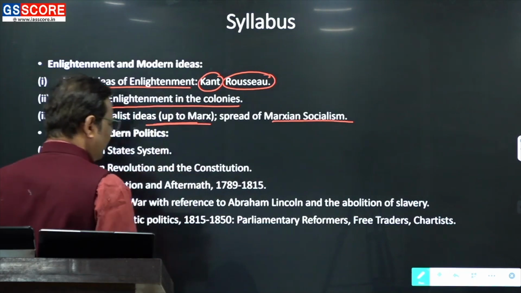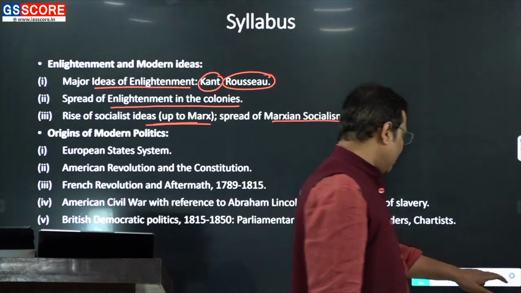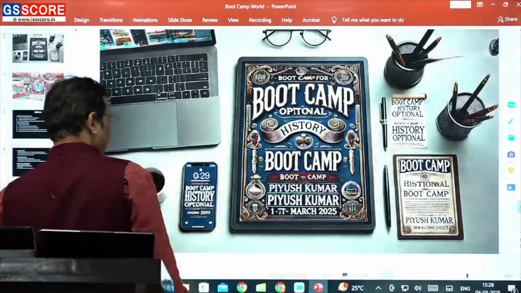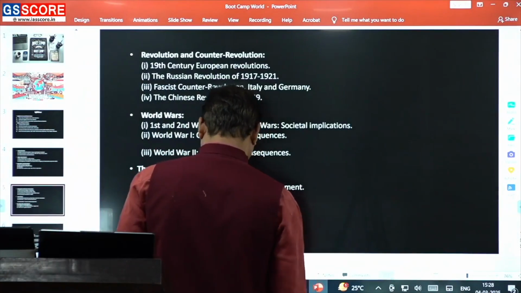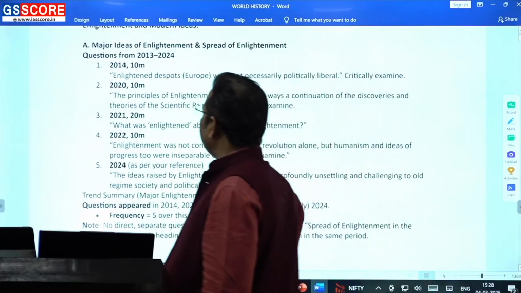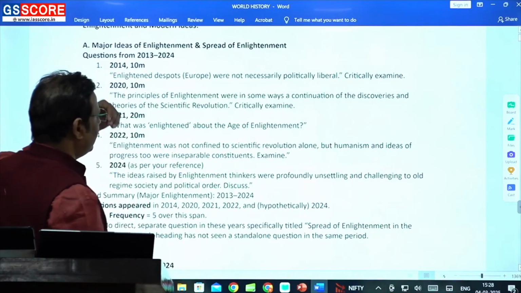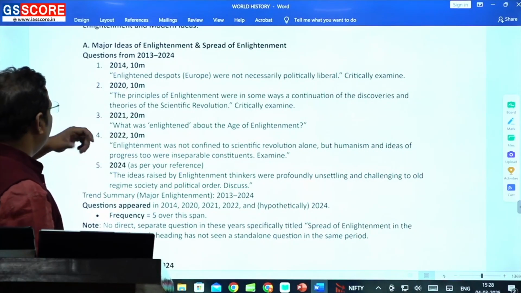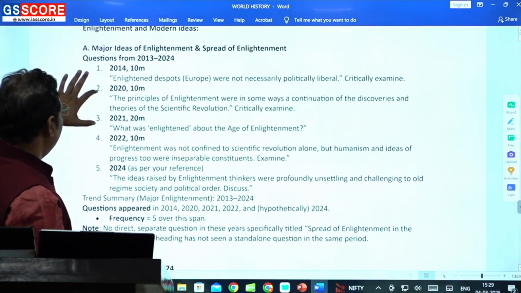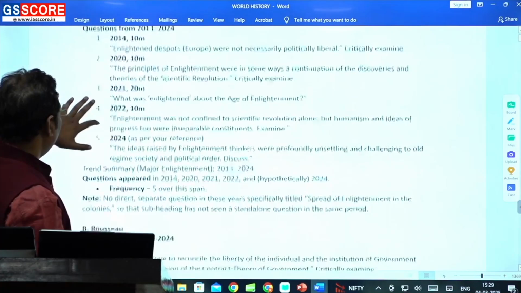Now, how UPSC is framing questions from this particular part, that also we need to understand. And for that, I'll be going to another page to make you understand. Okay, if we see the first unit, first of all, let us understand the repetition of the questions. So they have asked questions in 2014, then 2021, 22, 24, right?